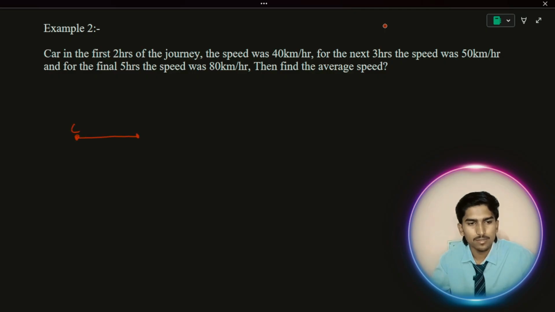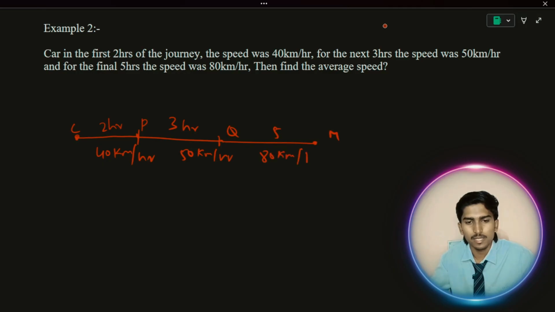Think that the car started from here to here. For 2 hours, it traveled at a speed of 40 kilometers per hour. The next 3 hours, from here to here, let's think this is Q, it traveled at a speed of 50 kilometers per hour, and for the final 5 hours, from here to here, let's take M, at a speed of 80 kilometers per hour. See, writing the given data is very very important. Then find the average speed.